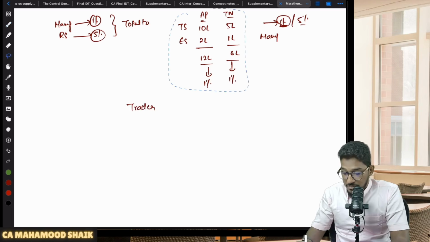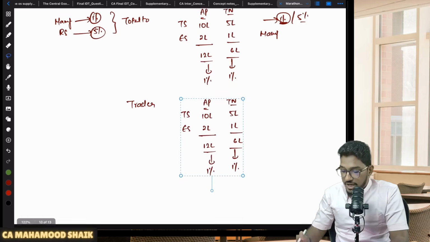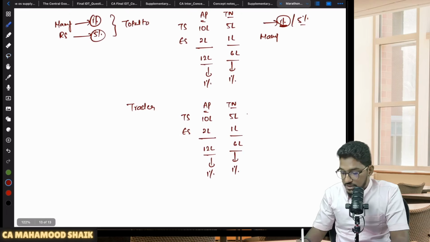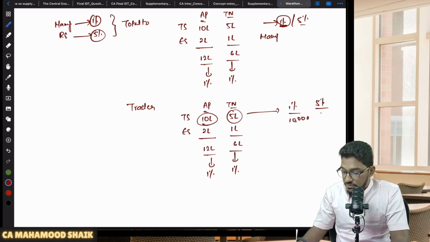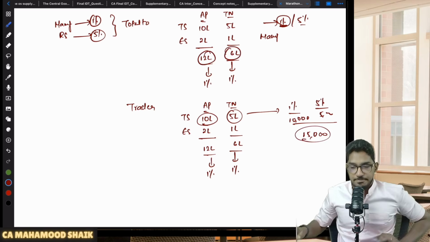But on the other hand, if you are a trader, if I take the above example, but in case the person is not a manufacturer, if he is a trader, then the trader will be required to pay 1% only on taxable turnover. So that means on this 10 lakh rupees, 1%, which will come to 10,000. On this 5 lakh rupees, 1%, which will come to 5,000. Total 15,000 only he will be required to pay. On the other hand, if he is a manufacturer, he will be required to pay on total turnover, including the exempt supplies also.